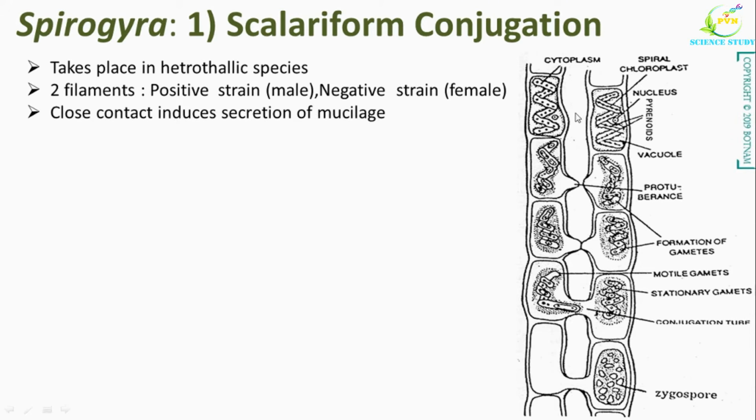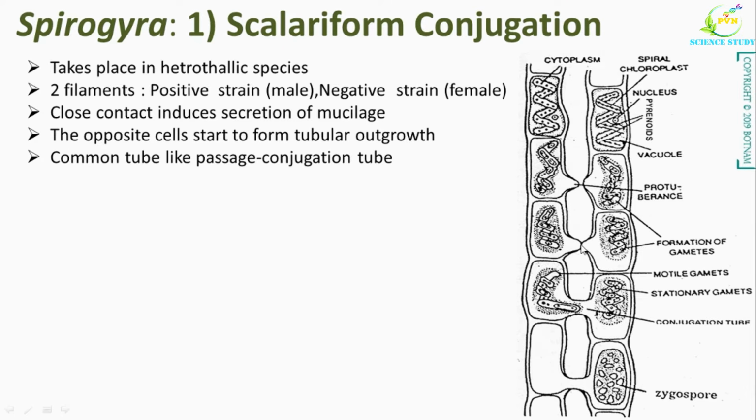Their close contact induces the secretion of more mucilage which holds the filaments together. The cells opposite to each other start to form a tubular outgrowth which increases in length and finally comes in contact with each other, like you can see here in this diagram. At the point of contact, the wall between these two filaments dissolves by enzyme action and a common tube-like passage is formed. This common tube-like passage is known as the conjugation tube.